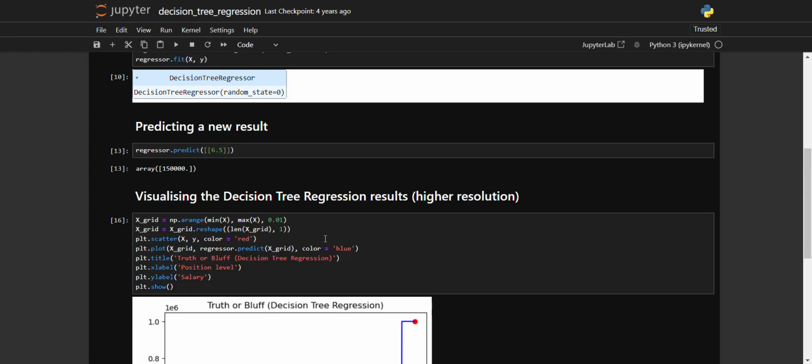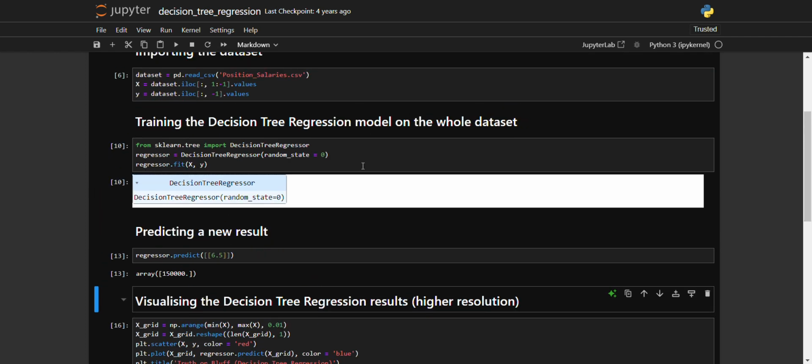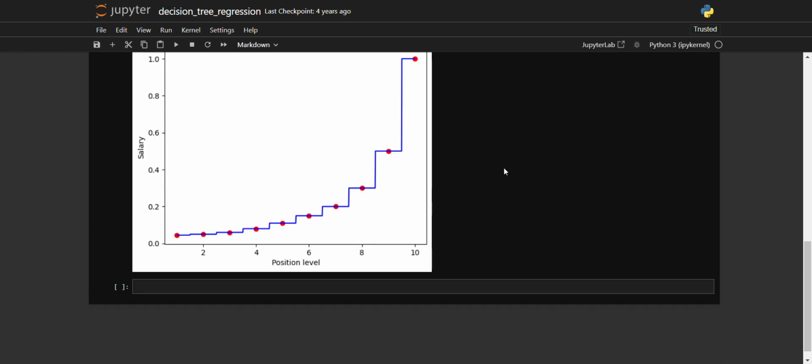So if I would be the main person recommending this, I would not use this system. I would rather go by polynomial regression or the support vector regression because we can see from this visualization that it's not a very good regression model.